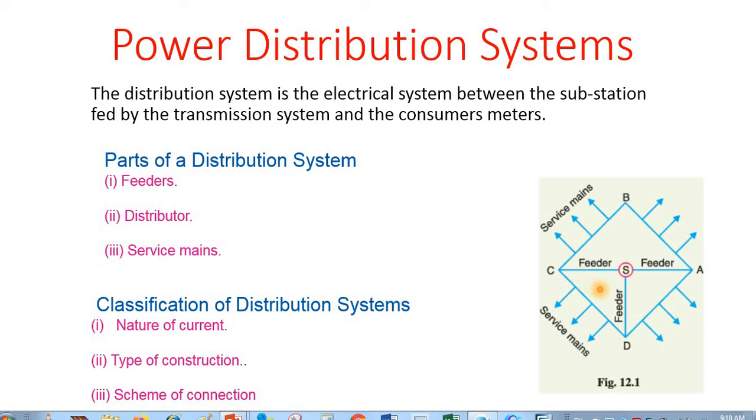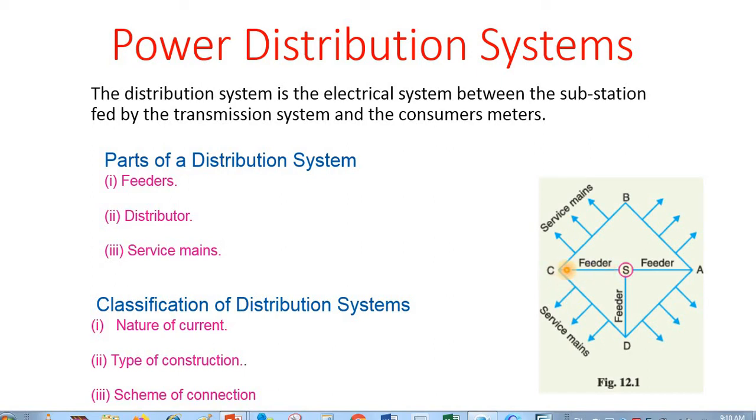In our Pakistan, feeders are normally 11 kV. So there is a transformer at the substation that converts 132 kilovolts into 11 kV, and that is carried through the feeder to the distributor.